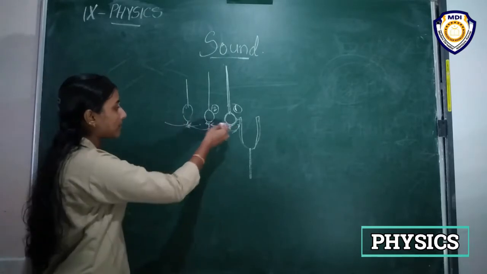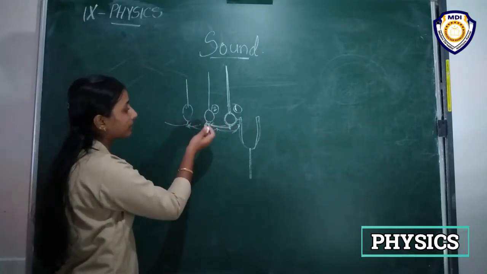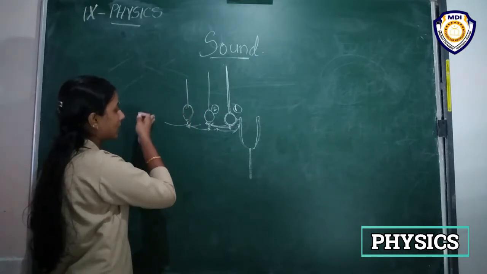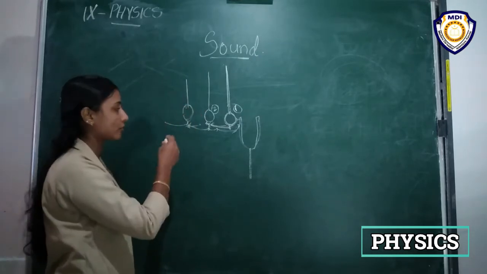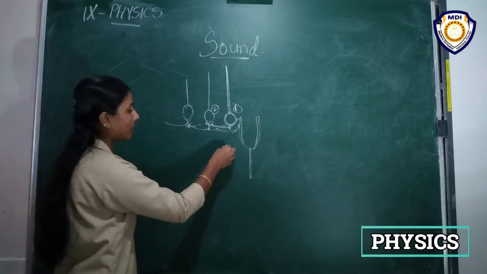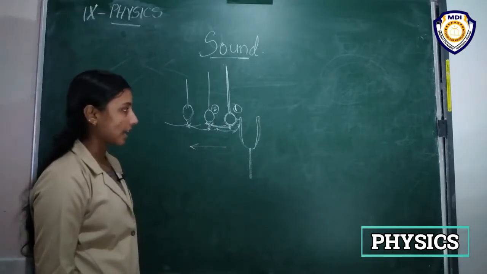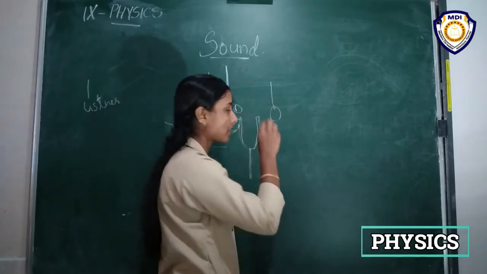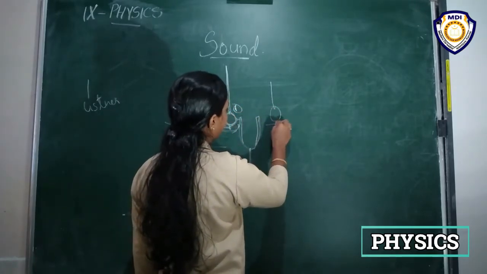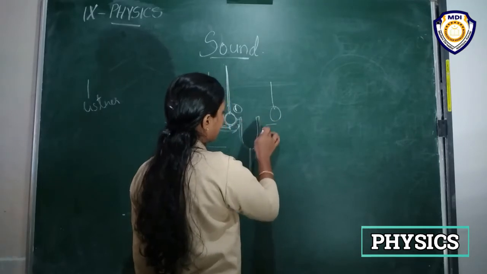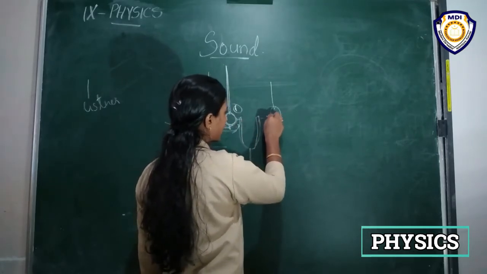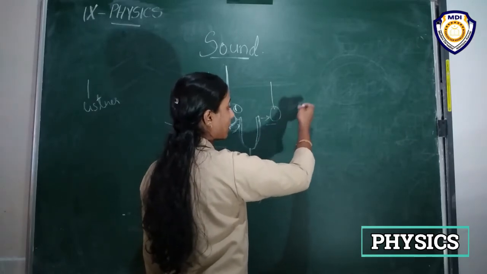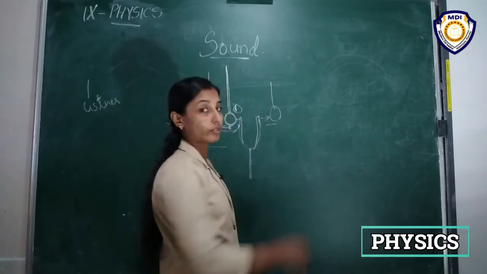That means it makes some disturbance in the second ball, and then it makes some disturbance in the third ball, and then in the fourth ball, like that. So the disturbance only moves to this side. If we hang a ball on this side, what happens? This prong also makes some vibration on this ball, which will cause vibration in the next ball. These are some particles of the medium.